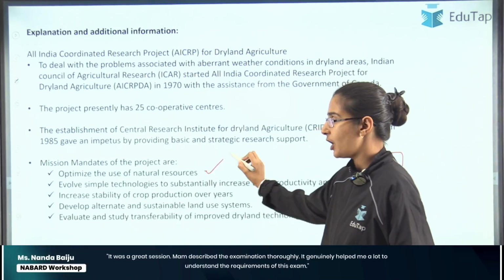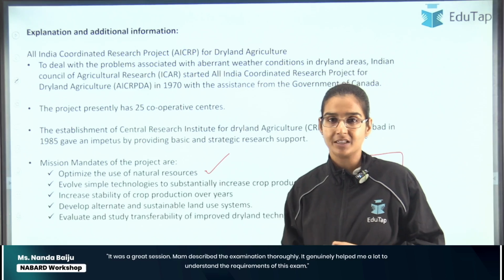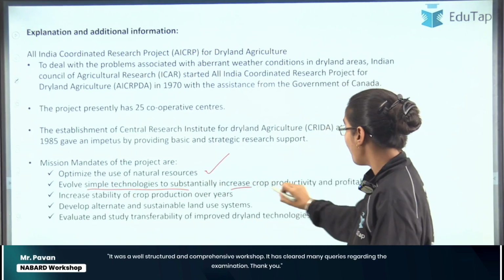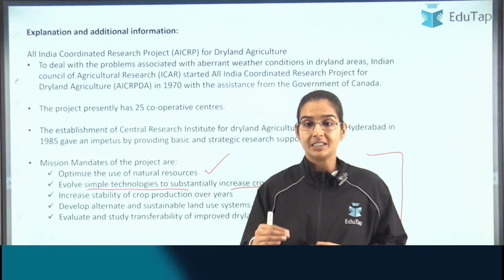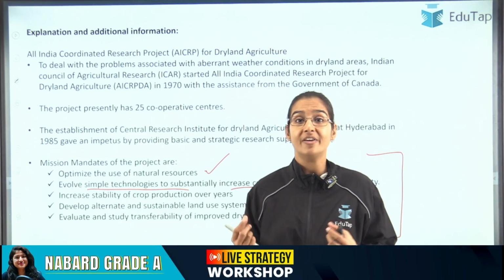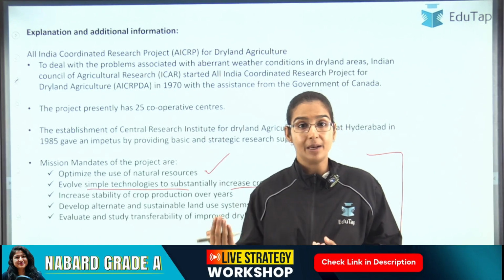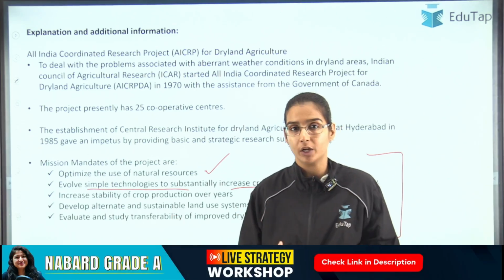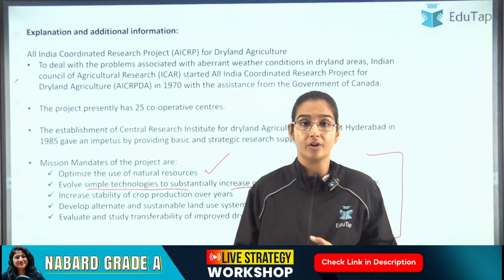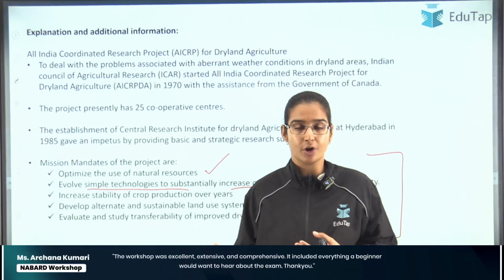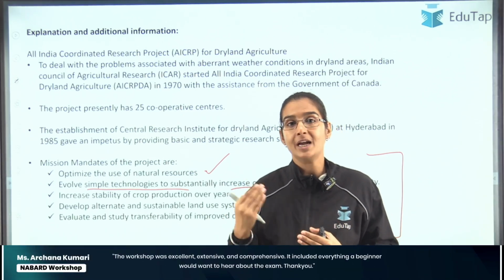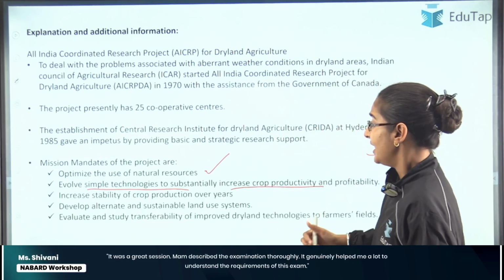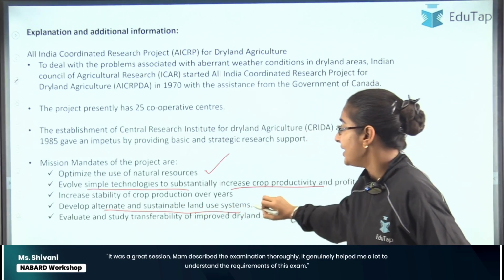So the first one is about optimizing the usage of the natural resources. The second is about evolving simple technologies to increase the crop productivity in these areas, right? To see what kind of crops we can grow, or to see if any hybridization of the crops can help their growth in these areas. Can we, through hybridization, make a particular crop drought resistant or not? Can we develop any water harvesting technologies or not? So that is also one of the mandates, to carry out the research so as to better utilize the resources, right? Then it is about developing alternate and sustainable land use systems, right?